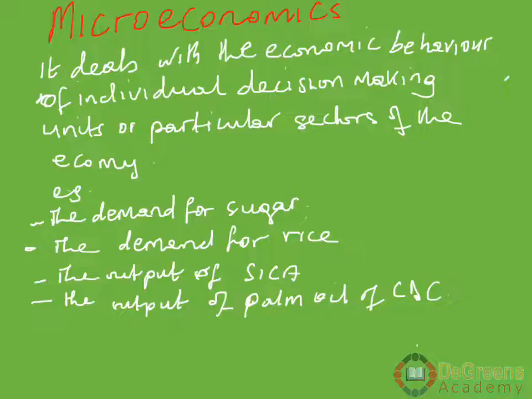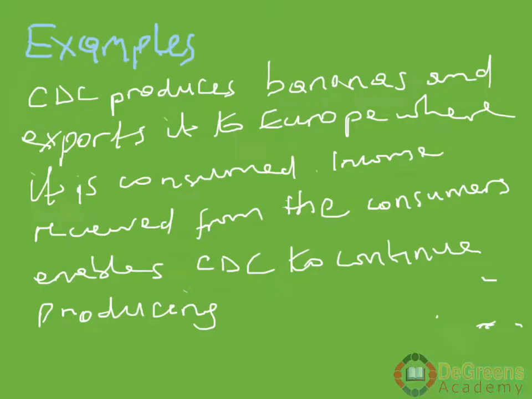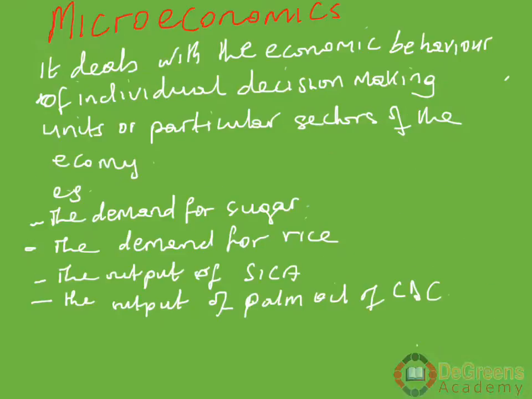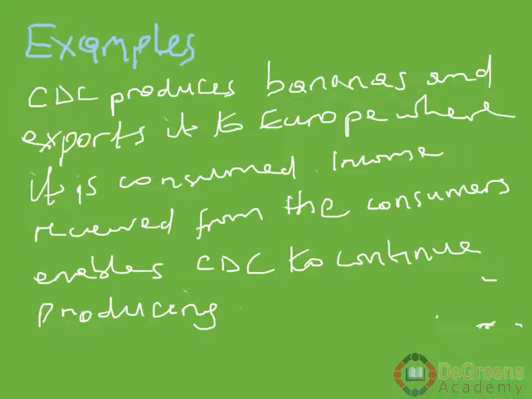Let's look at another example. Palm oil in Lobe produces palm oil, that is its principal product.